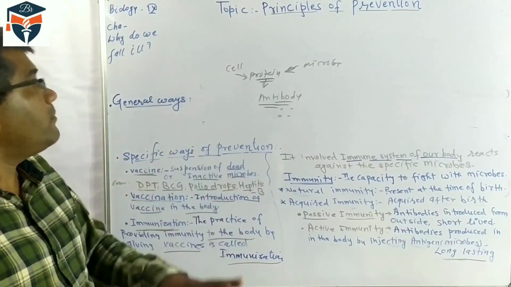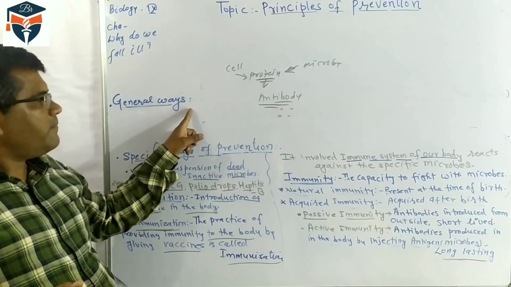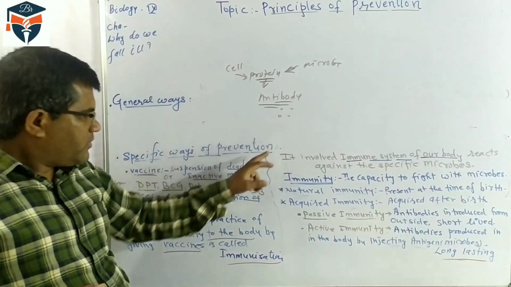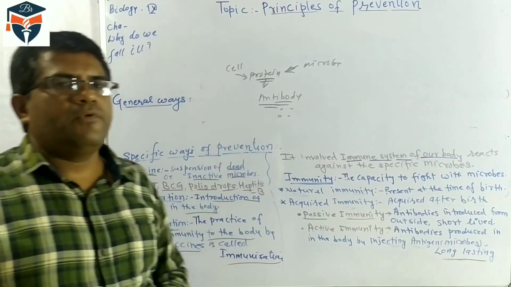We should remember there are two principles of prevention: the general way, public and personal, and the specific way, where specific antibodies are produced, and that antibody provides immunity to us.